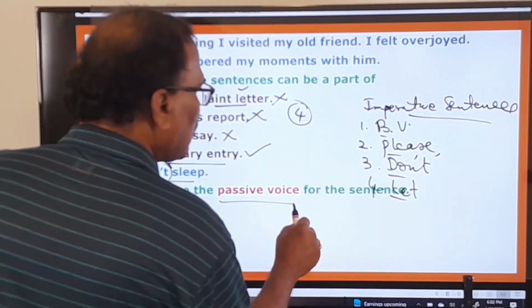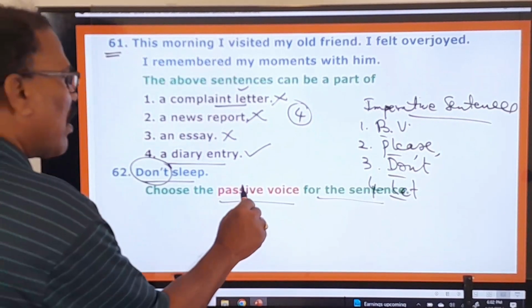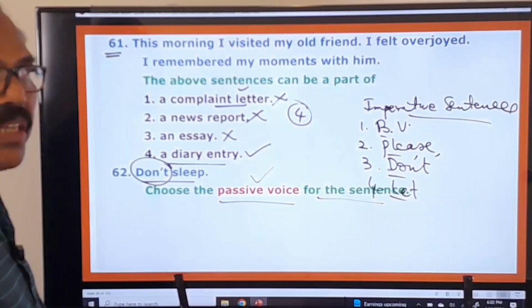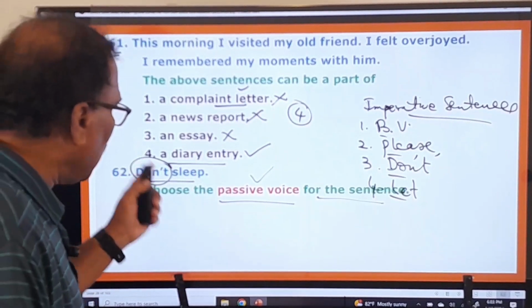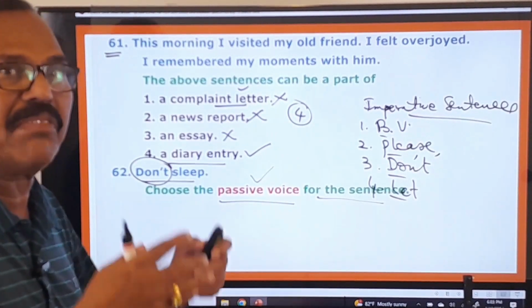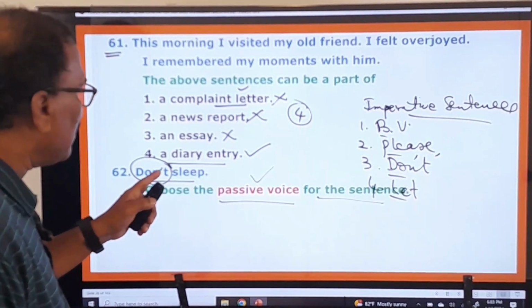Choose the passive voice for the sentence. So you are asked to choose the passive voice from the given options. Before you choose it, you had better take one idea about the passive voice of such sentences.